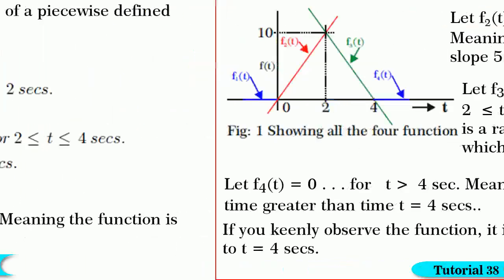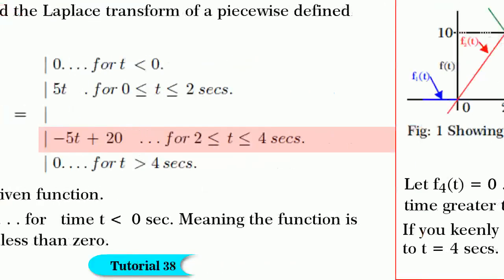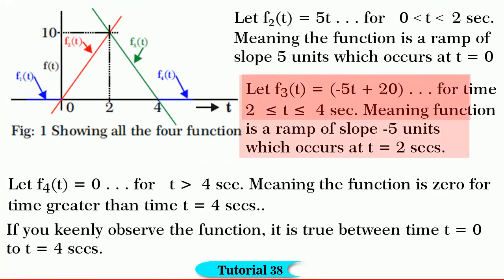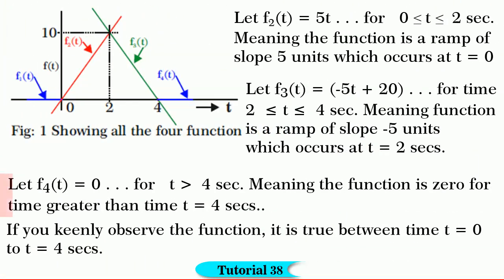Next, let f3 of t is equal to minus 5t plus 20 for t between 2 to 4 seconds, meaning the function is a ramp of slope equal to minus 5 units which occurs at t is equal to 2 seconds, that you know. Finally, let f4 of t is equal to 0 for t greater than 4 seconds, meaning the function is 0 for t equal to 4 seconds and beyond as shown in figure 1.